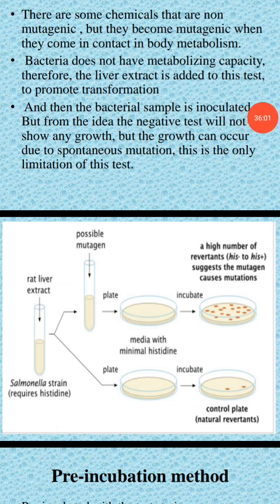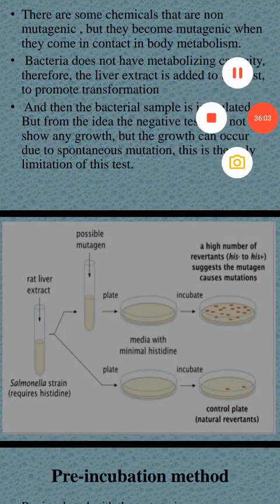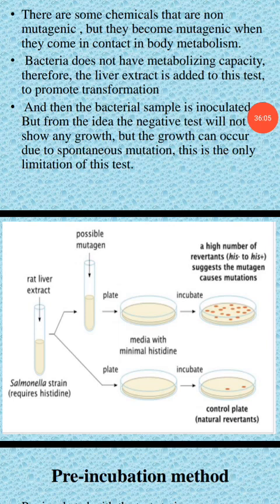So this is about mutagenic activity. With this we have completed two things: genotoxicity and mutagenicity. Still remaining are carcinogenicity and teratogenicity.